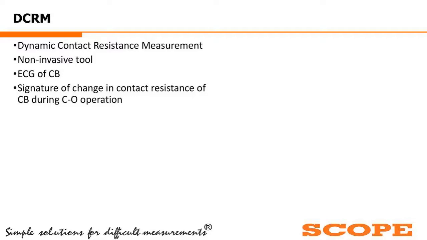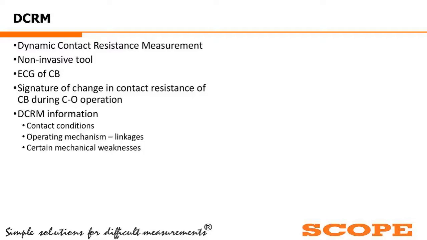The DCRM gives a lot of information on the contact conditions inside the interrupter without opening the interrupter. It also gives a lot of information on the operating mechanism and the various linkages, from the breaker contact to the linkage to the operating rod up to the operating mechanism.